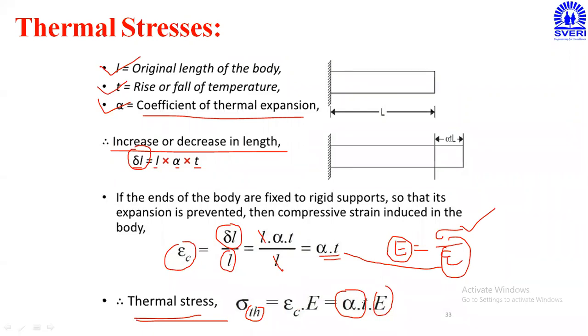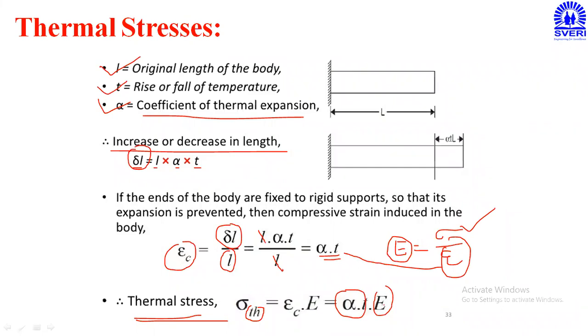That T can be represented by delta T, and sometimes by the capital T. But the final thermal stress formula is equal to alpha into T into E. By using that formula, I can calculate the thermal stresses induced in the rod if there is a possibility of increase or decrease in temperature. So this is the thermal stress formula. I request all of you to note down this formula in your notebook. This formula is very, very important and useful for our further problem solutions. That is, thermal stress is equal to alpha into T into E.